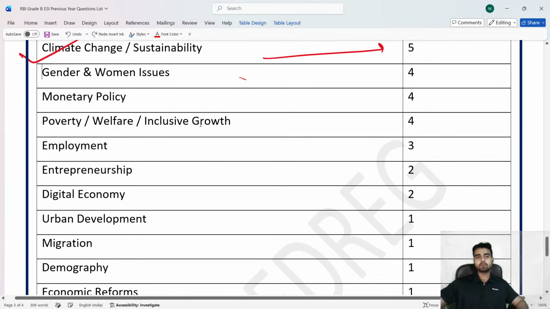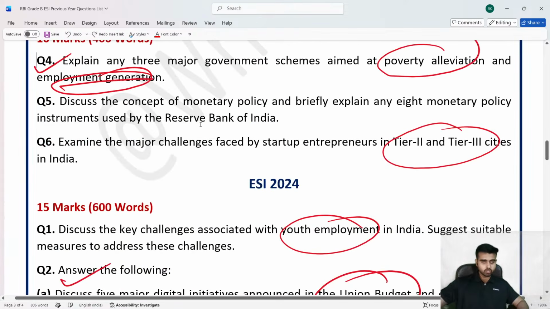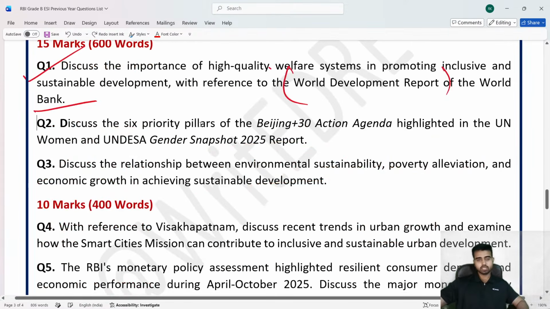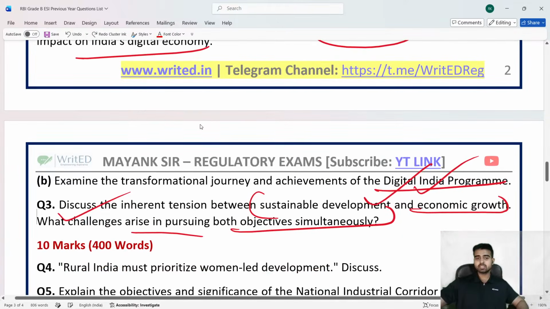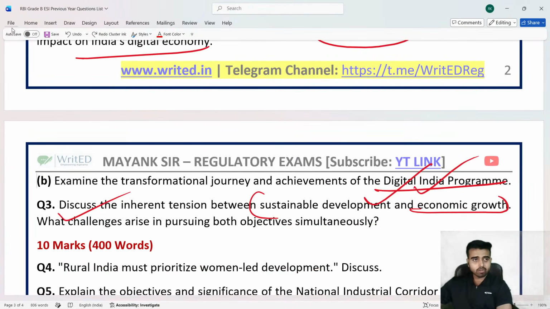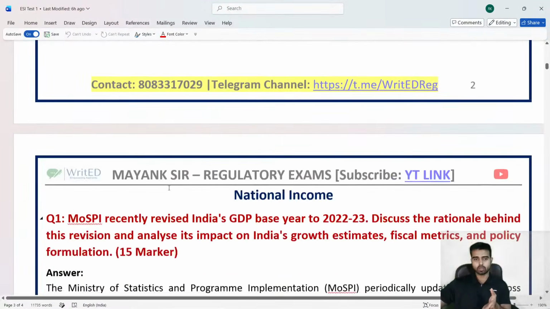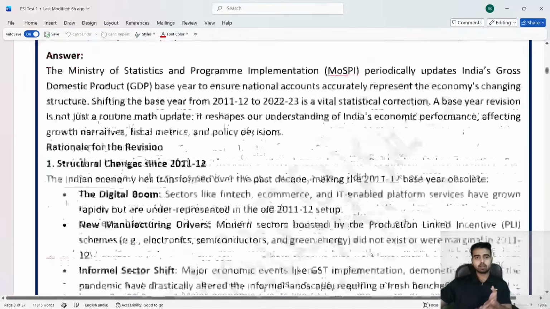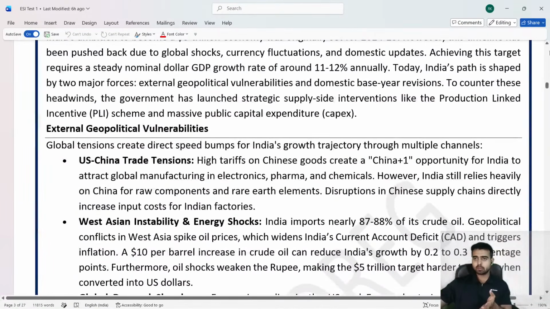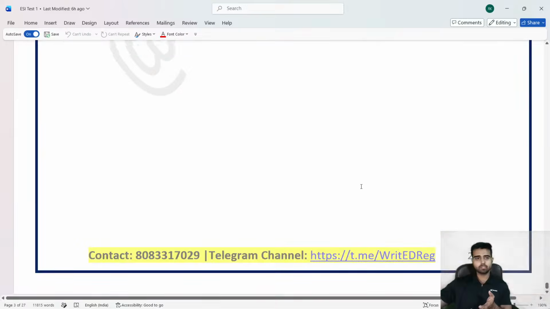questions based on these particular topics. Okay, if I show you, in our organization, in our courses, we are already providing these kinds of questions. See, I'm opening one of the questions in front of you. These are the kind of questions we are providing to our students. Okay, see, if I talk about climate change and sustainable development, let me go into sustainable development.